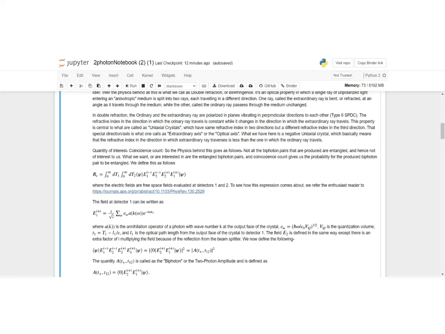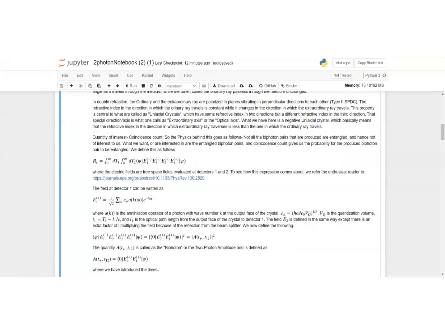That special axis is what we call the optical axis or the extraordinary axis. What we have here is a type of uniaxial crystal called the negative uniaxial crystal. Basically, it means that the refractive index in the direction in which the extraordinary ray travels is less than the one in which the ordinary ray travels. Hence, the extraordinary ray travels at a faster speed.